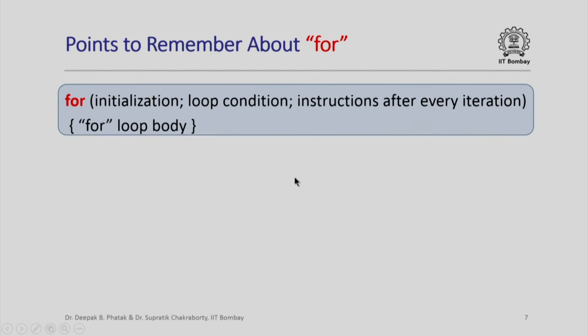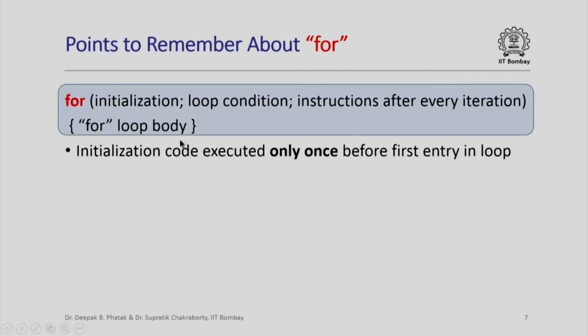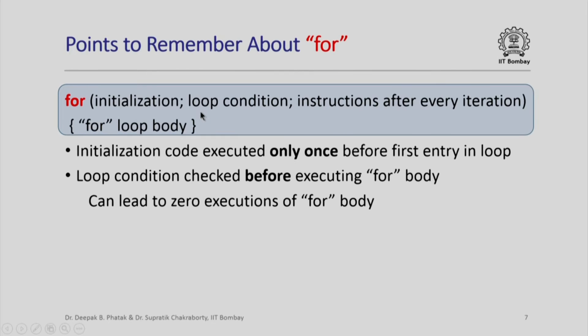Now there are a few points to remember about the for construct. So here is our for construct as we have just seen. Note that the initialization code is going to be executed only once, before the first entry in the loop. It is not going to be executed every time we enter the loop. Before the first time you enter the loop, that is the only time this initialization code will be executed. Note also that the loop condition will be checked before executing the for loop body. So, if the loop condition evaluates to false the very first time, the for loop body may not be executed at all.